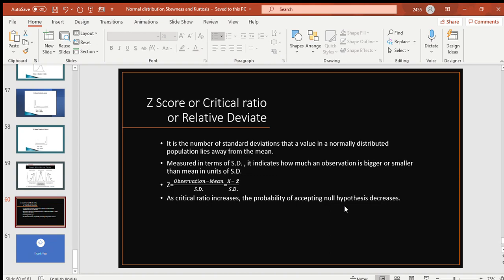So the formula of Z is observation minus mean divided by standard deviation. As the critical ratio increases, the probability of accepting the null hypothesis decreases, okay. So when Z is more, your alternate hypothesis is true, okay. You should understand this thing.